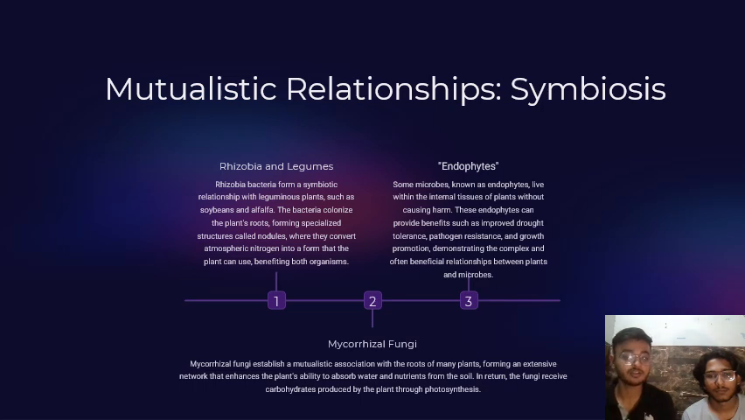and mycorrhizal fungi establish a mutualistic association with the roots of many plants, forming an intensive network and enhancing plants' ability to absorb water and nutrients from the soil. In return, the fungi receive carbohydrates produced by the plant through photosynthesis. Moreover, endophytes. Some microbes known as endophytes live within the internal tissues of the plant without causing harm. These endophytes can provide benefits such as improved drought tolerance, pathogen resistance, and growth promotion.